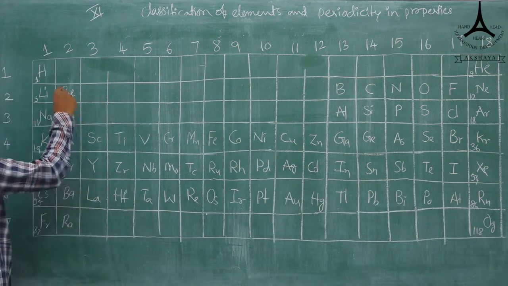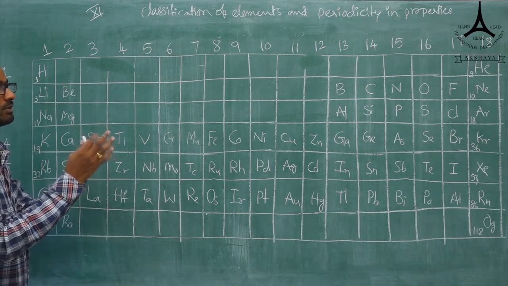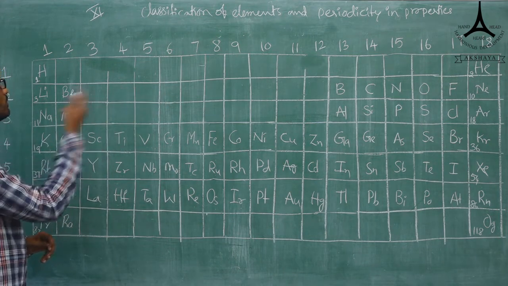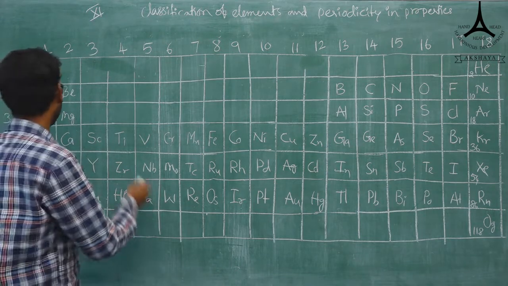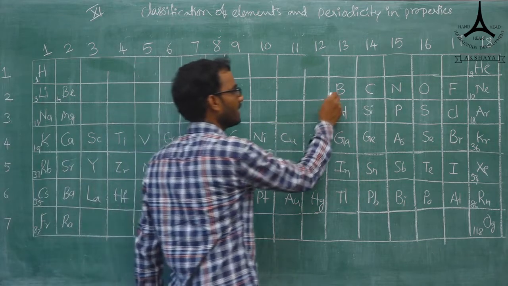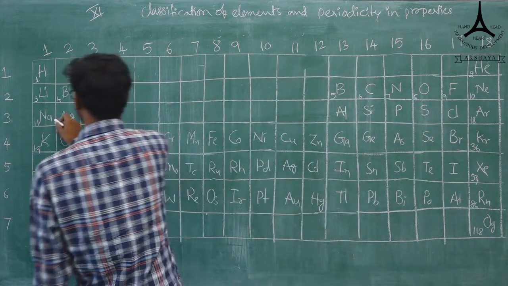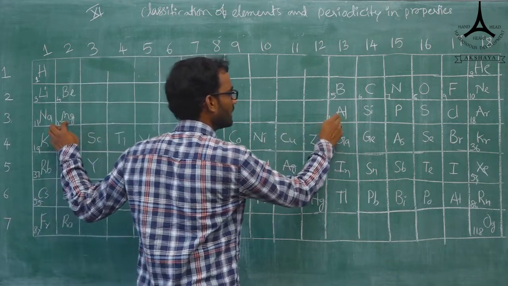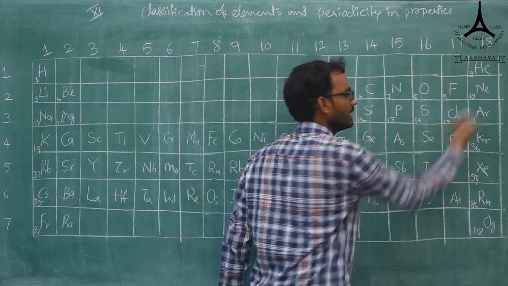Next we will write the atomic numbers. We can write all atomic numbers if you know the 0, 18 group and group number 1 atomic numbers. Here 3, here 4 we can write, and here we write 5, 6, 7, 8, 9 and 10 comes. Next here 11 and 12, and here we write 13, 14, 15, 16, 17, after that 18 comes.